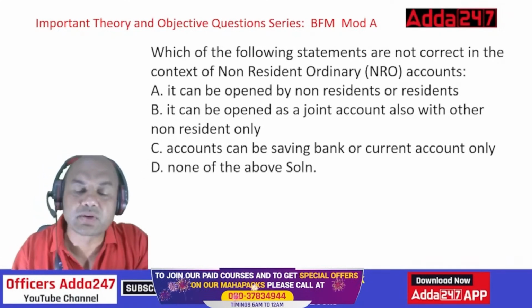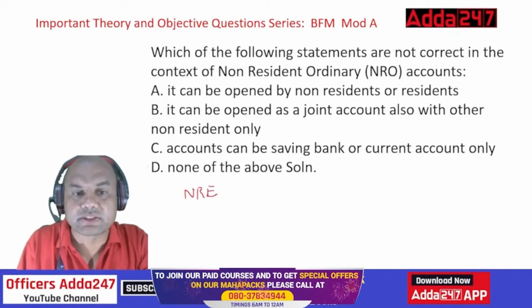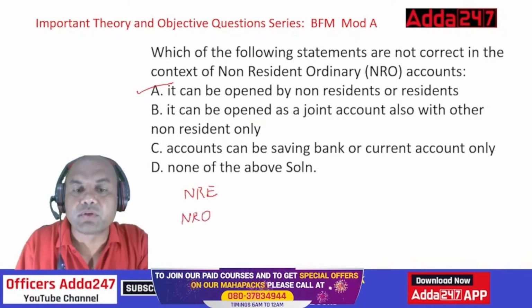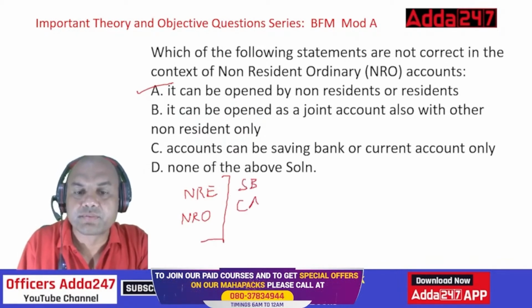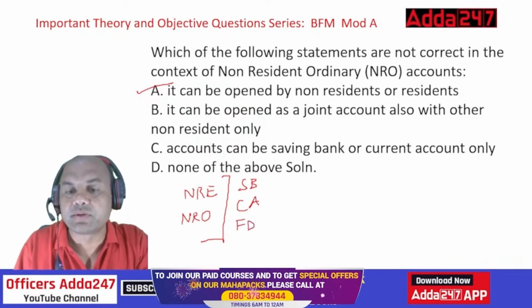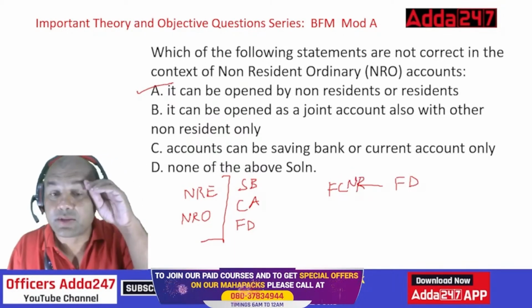In NRE and NRO, we have all three: savings, current, and FD. So that is the difference.